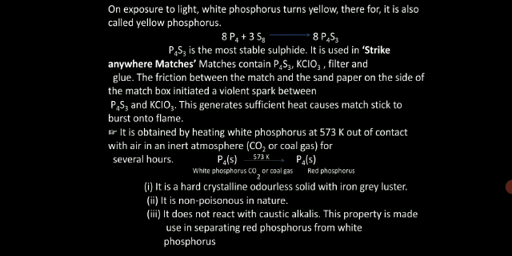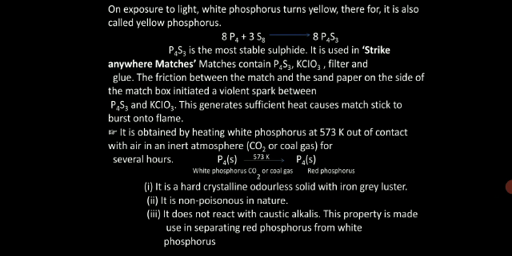P4S3 is the most stable sulfide of phosphorus. It is used in strike-anywhere matches, the matchbox where you strike the match is coated with phosphorus trisulfide.